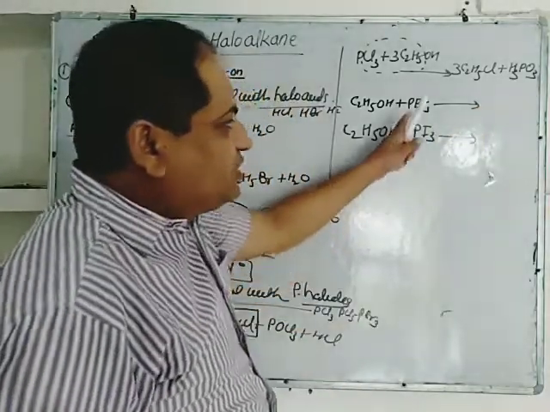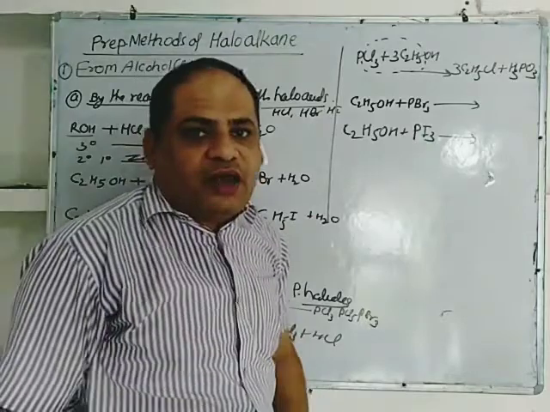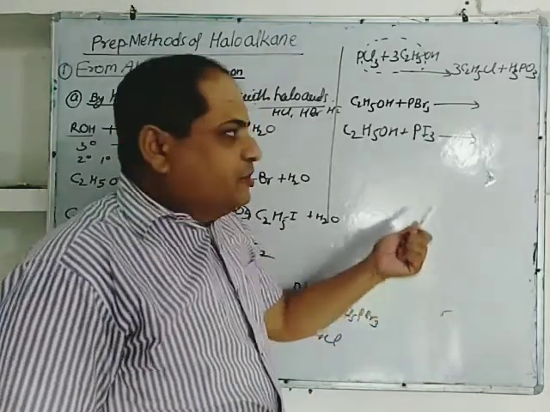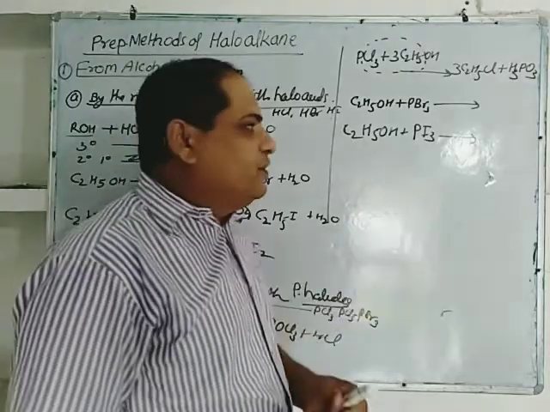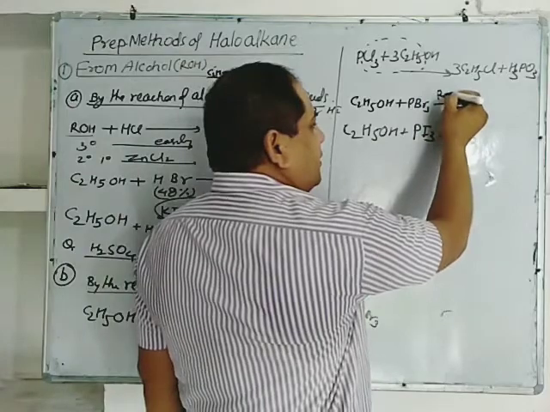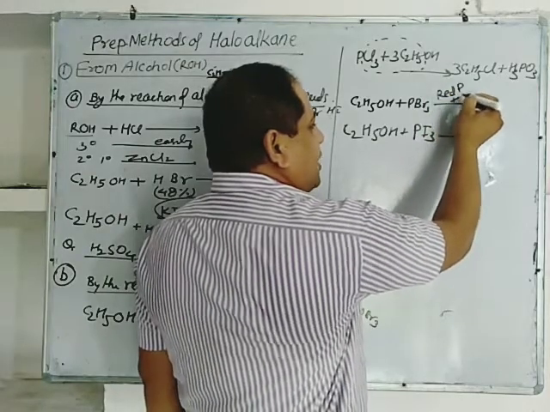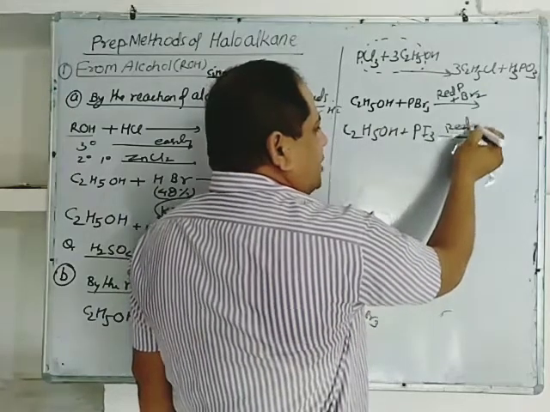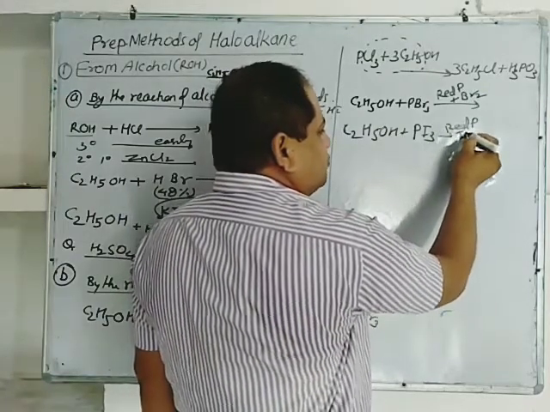these phosphorus bromide and phosphorus iodide are prepared in situ. In situ means at the time of reaction. So alcohol is reacted with a mixture of red phosphorus plus Br2, red phosphorus plus I2.